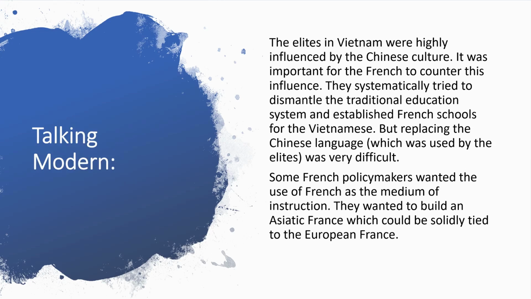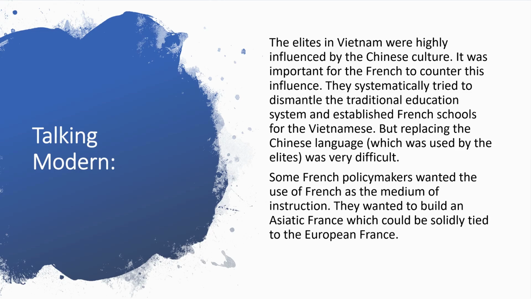Talking modern. The elites in Vietnam were highly influenced by the Chinese culture. It was important for the French to counter this influence. They systematically tried to dismantle the traditional education system and established French schools for the Vietnamese. But replacing the Chinese language, which was used by the elites, was very difficult.